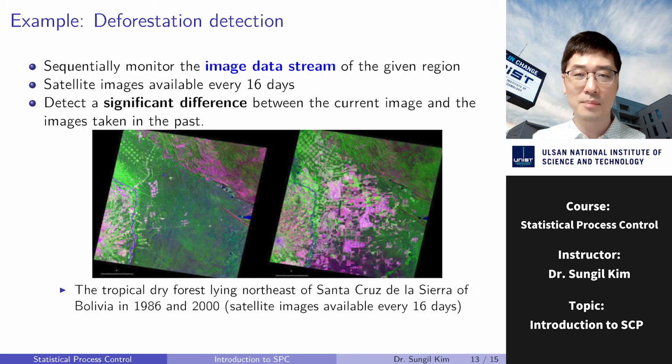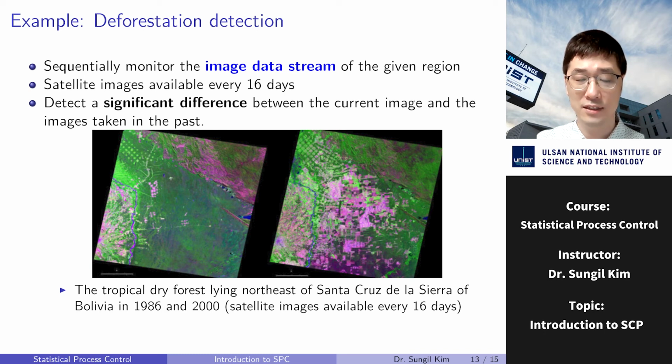Another example is about deforestation detection using image data stream. These figures are about the tropical dry forest of Bolivia in 1986 and 2000. Suppose that we are interested in detecting the time of deforestation.